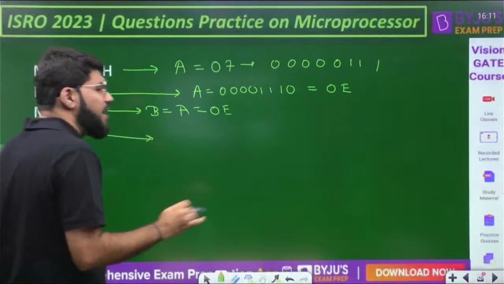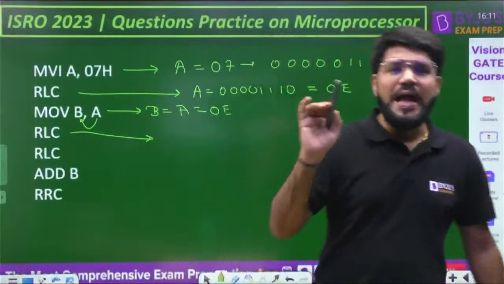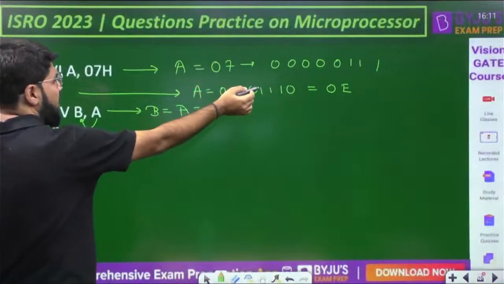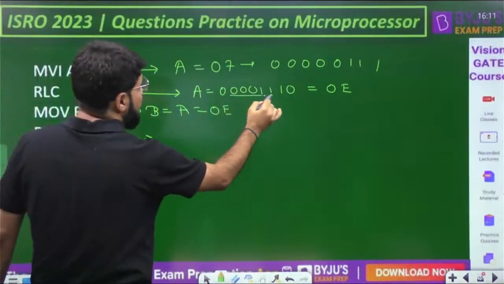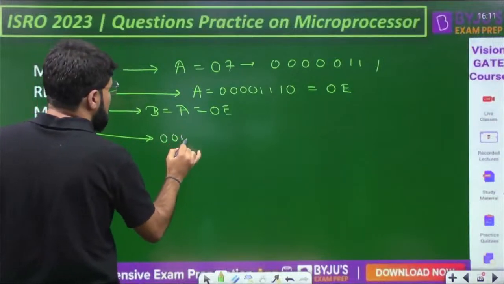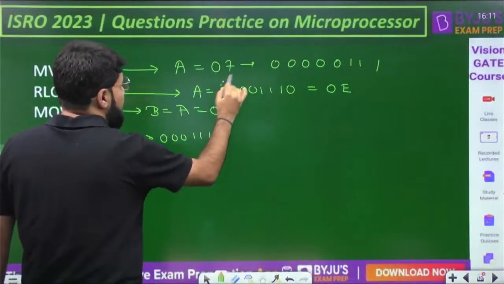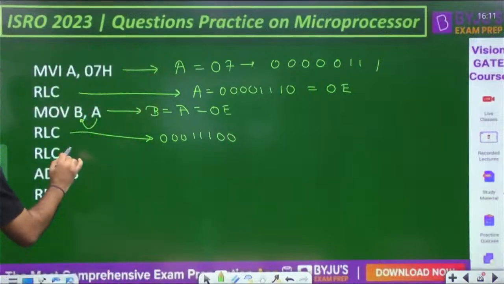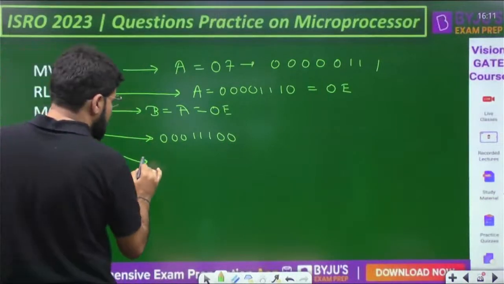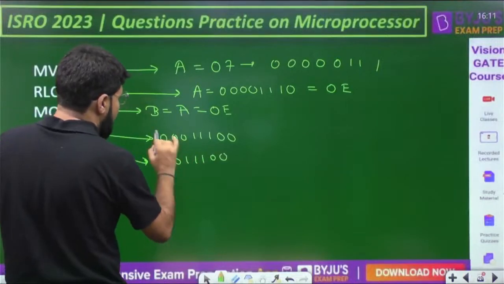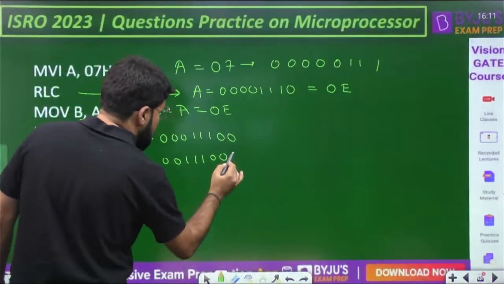RLC, see, RLC is always applied to the accumulator only. So whatever was the previous content of accumulator, that is 0E again. Again rotate left. Okay, तो पहले इसको ले लेंगे 0 0 0 1 1 1 0 0 0 0 1 1 1 0 and MSB will come to the LSB, that is 0 comes here. Okay, again RLC. So 0 0 1 1 1 0 0 and MSB goes here. Okay, that is known as 0.